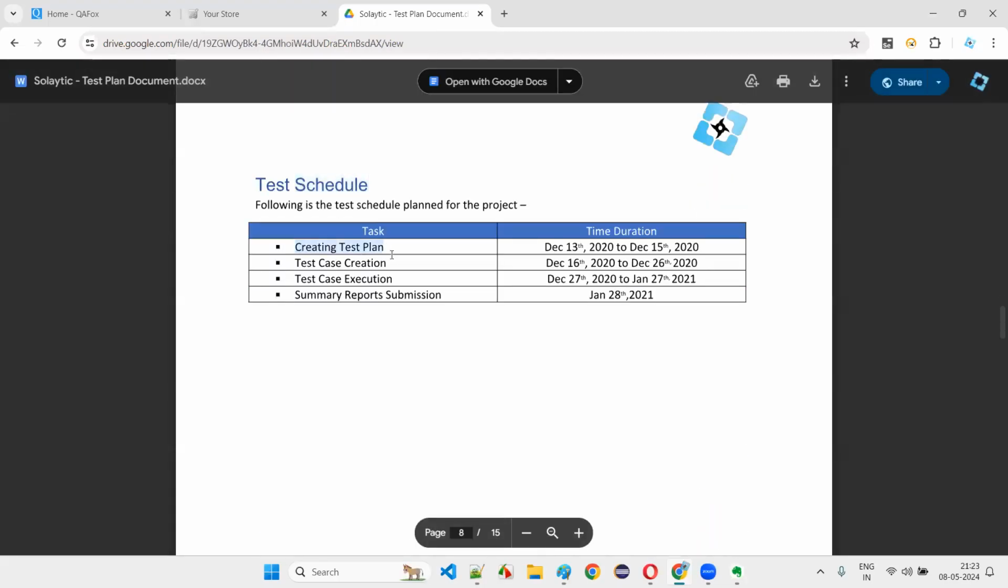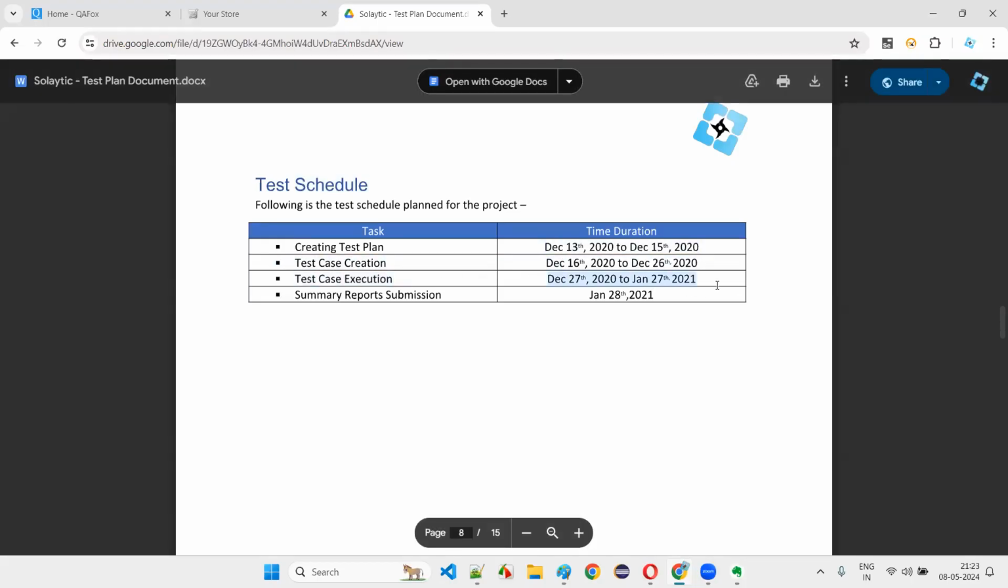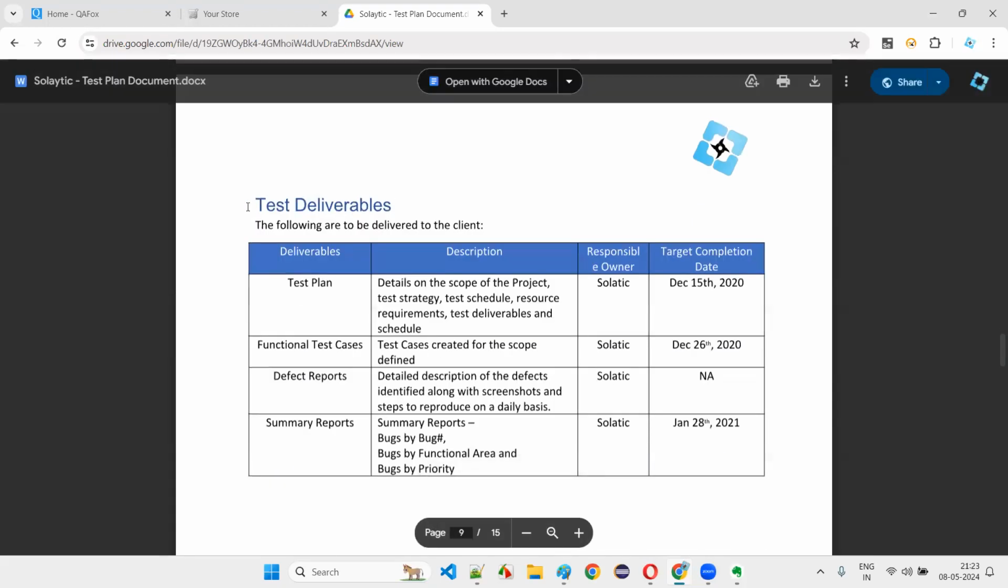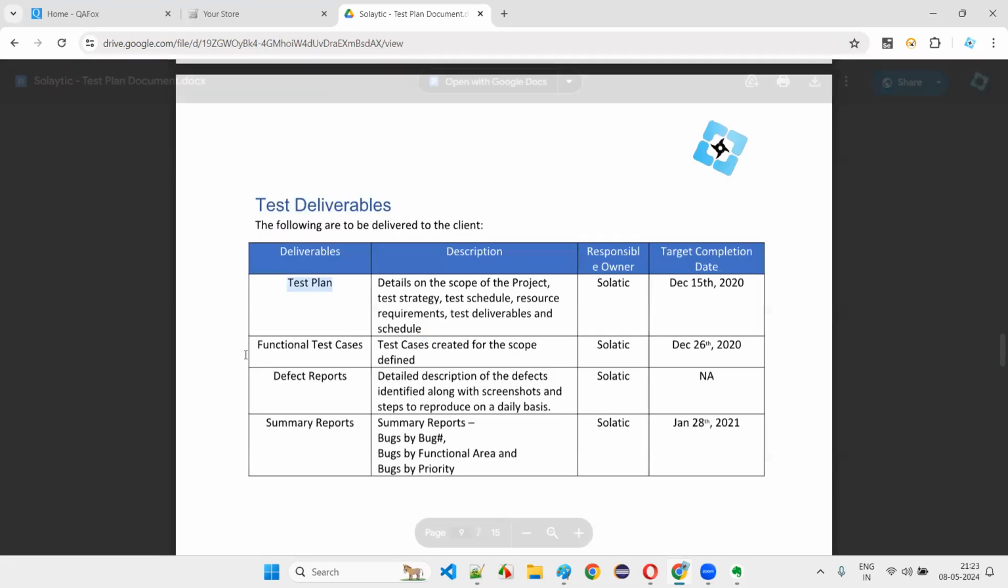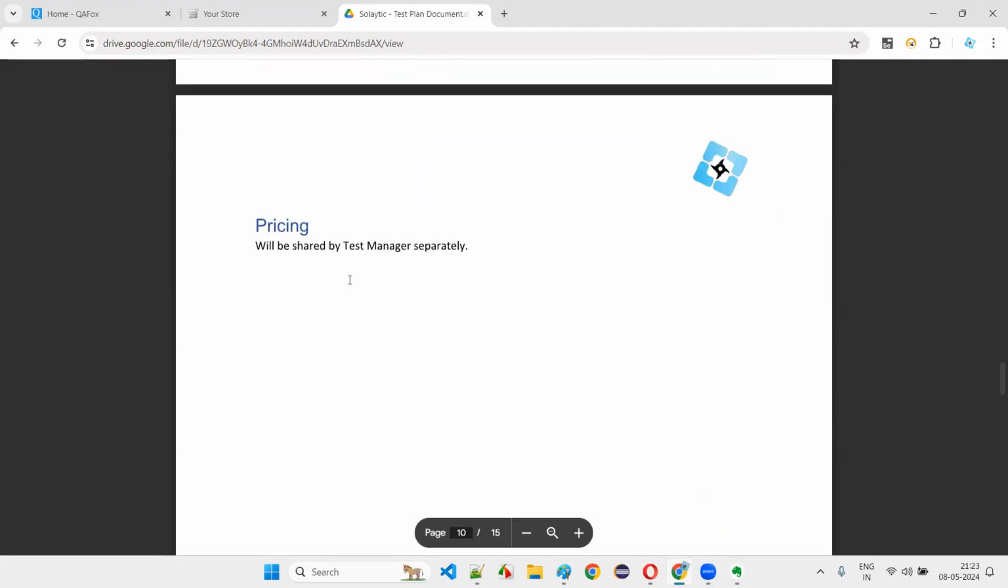Then the test schedule: the test plan will be created on so-and-so date in this duration. Test case creation will be done during this duration, test case execution during this duration, and summary reports during this duration. Deliverables: we will deliver the test plan and the functional test cases, defect reports will be shared with you, and summary reports will be shared with the client. All the deliverables that the testing team wants to deliver.